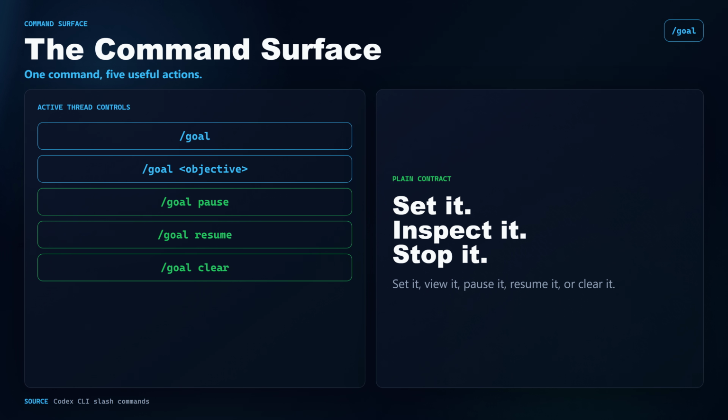The command surface is simple. /goal shows the current goal, /goal followed by an objective sets one, /goal pause pauses it, /goal resume starts it again, /goal clear removes it. That is the visible part. The deeper change is that Codex can keep the goal attached to the active thread while work continues.